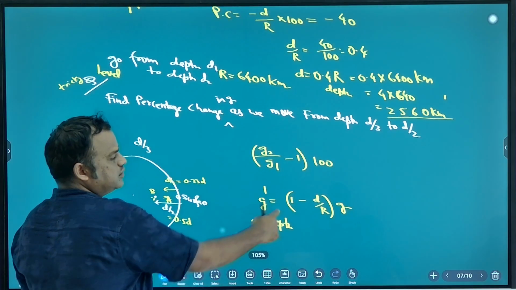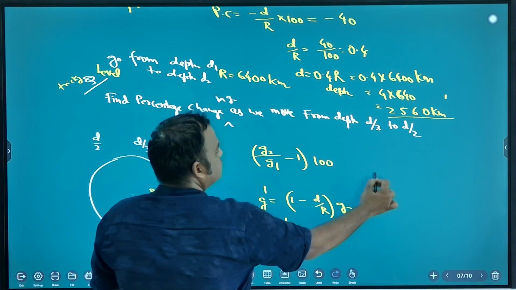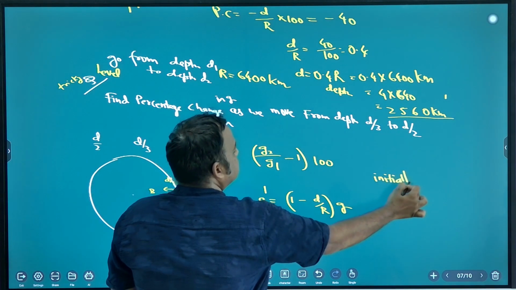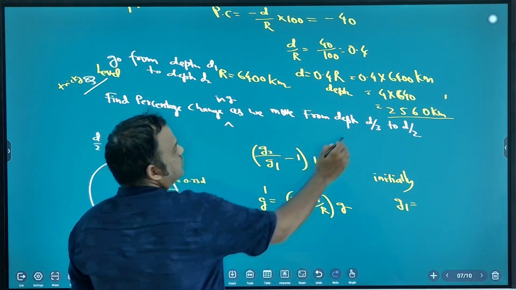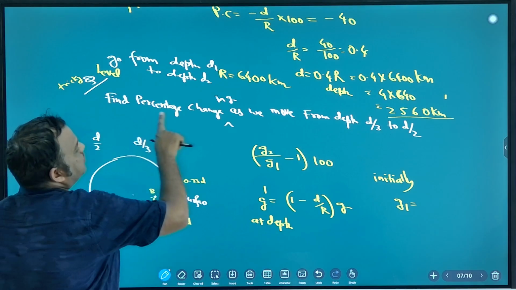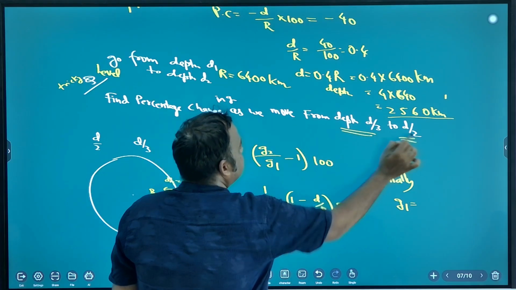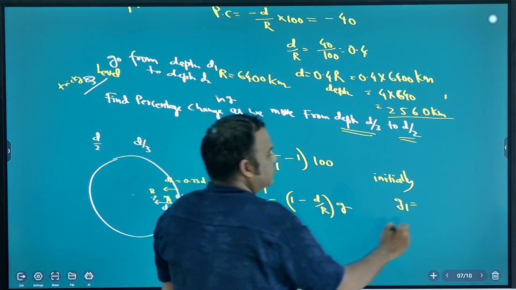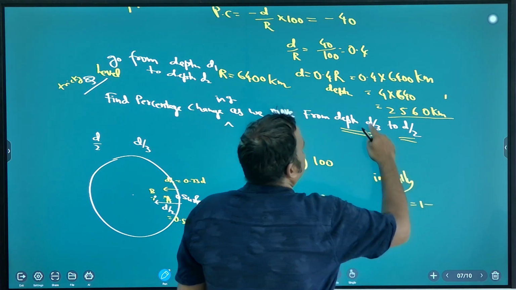Are you getting this formula? You know. So what is initial gravity? Initially at what depth? Find the percentage change as we move from initial depth r by 3 to final depth r by 2. Oh, r by 3, sorry.